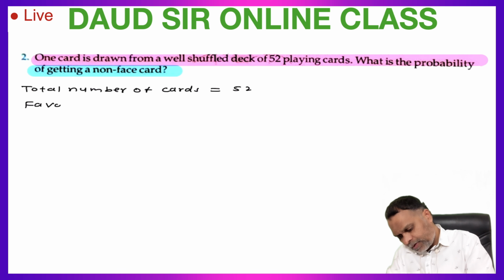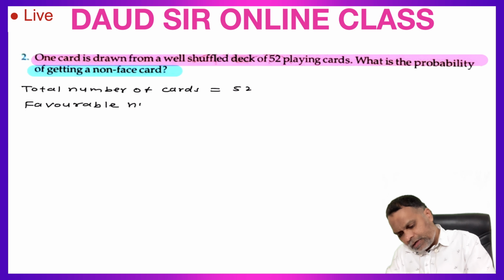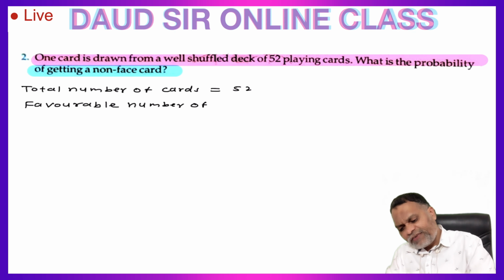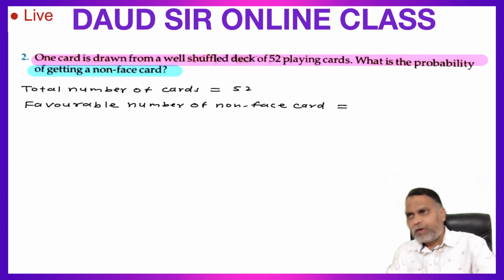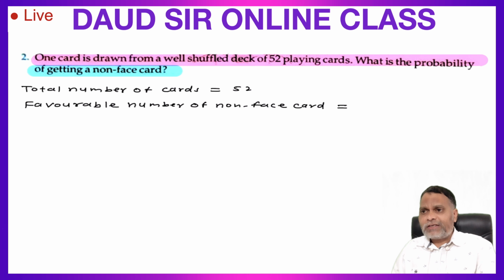Favorable number of non-face cards is equal to: total face cards are 12 in a pack of 52 cards.